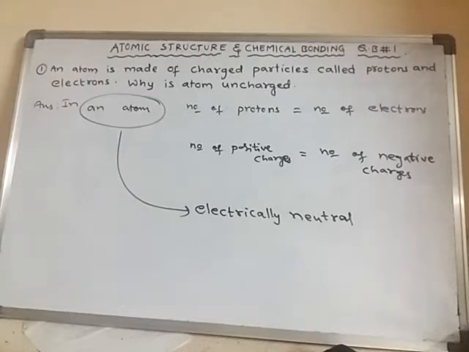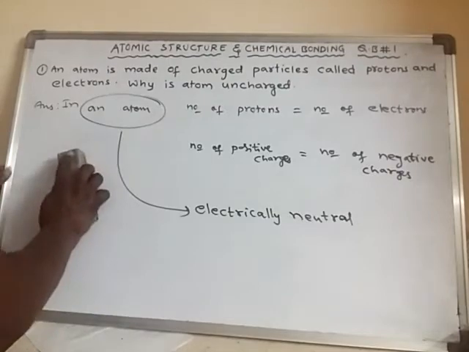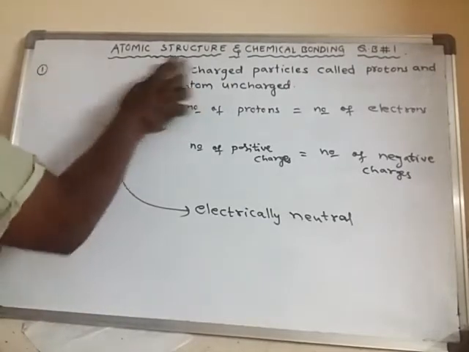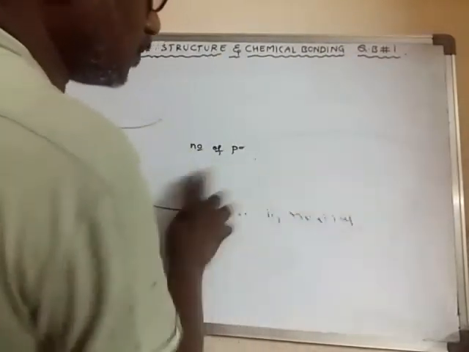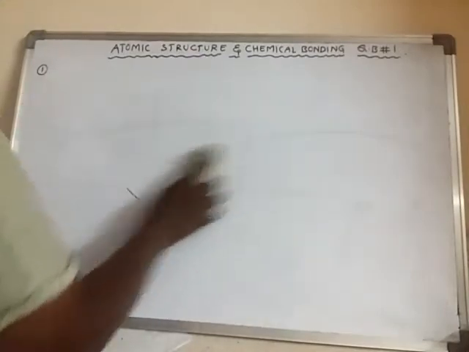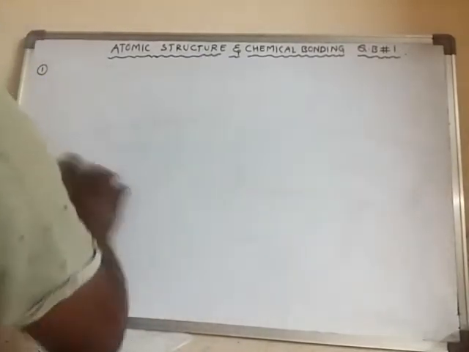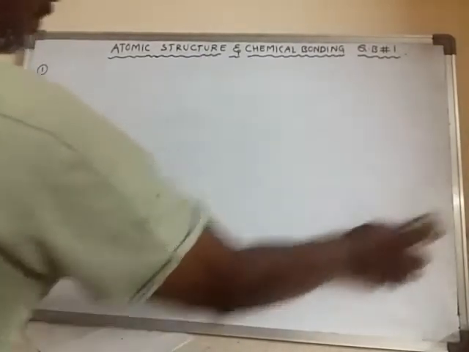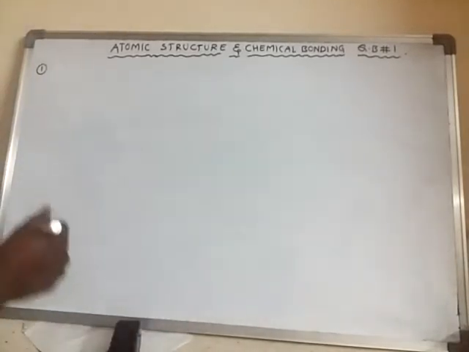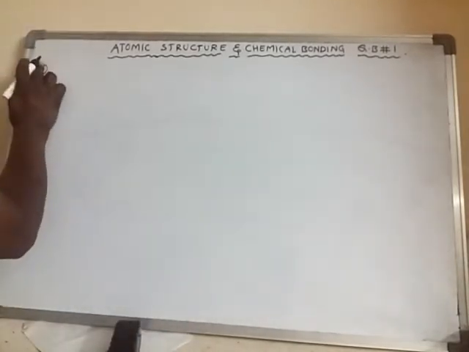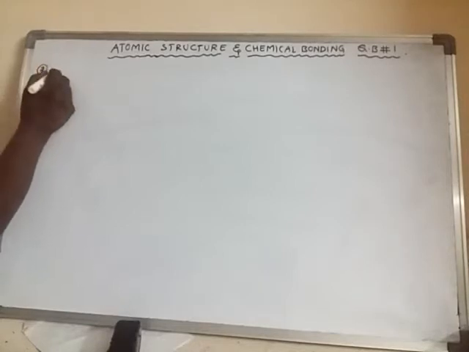Right, now second question. What is second question? In second question there are two sub questions.